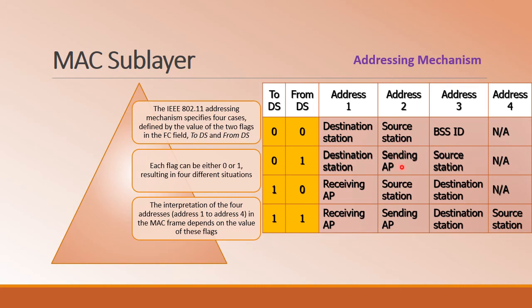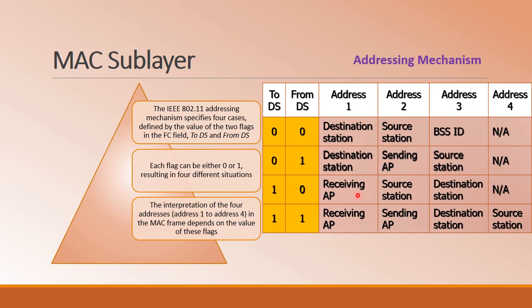So here the communication is happening from the access point to the destination field. Thus address 2 field will be the sending AP, and here the communication is happening from the station which is outside the BSS of the destination. Thus address 3 will be having the source station.